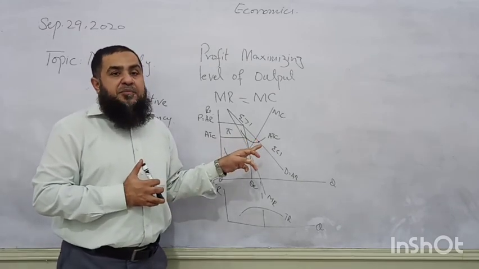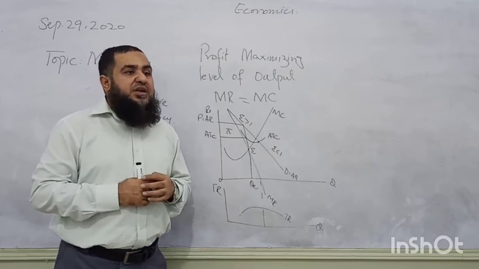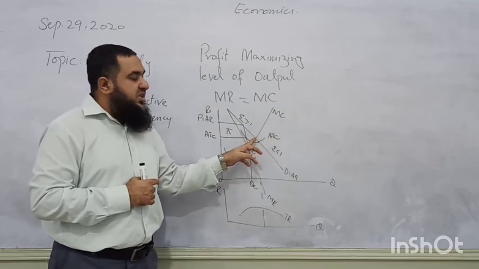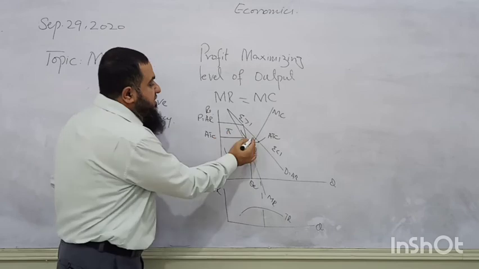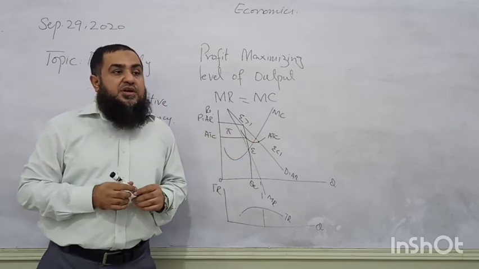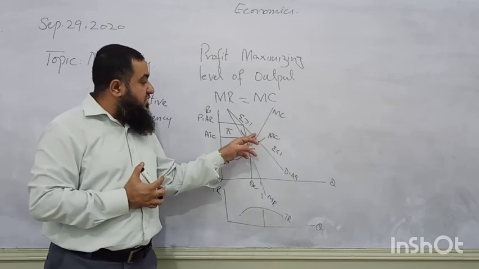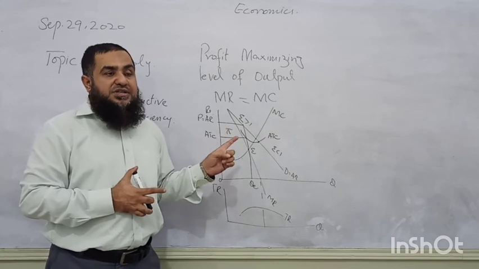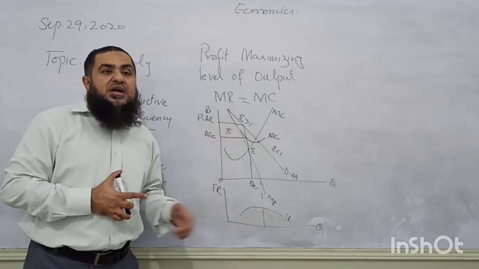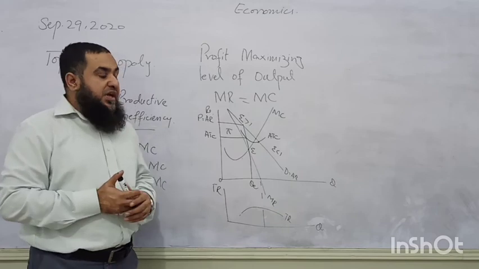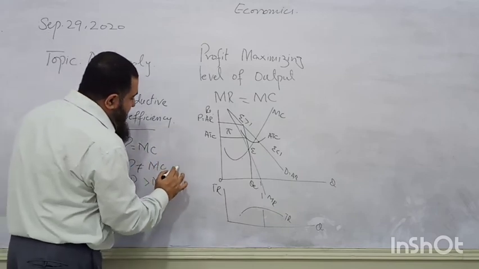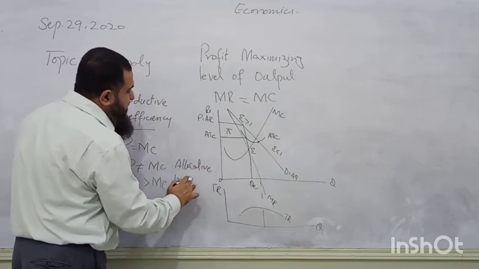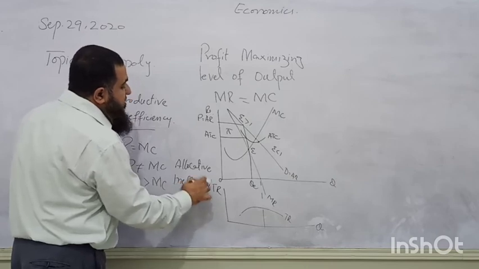Therefore, he is having allocative inefficiency as well. Allocative efficiency is the point when the price charged by the firm equals marginal cost of production. And this is possible when the marginal cost curve is intersecting the demand curve. If he is charging this price, then he will be able to achieve allocative efficiency. But he is not producing at the point of marginal cost pricing, so he is charging a price higher than marginal cost of production. Therefore, he is having allocative inefficiency.